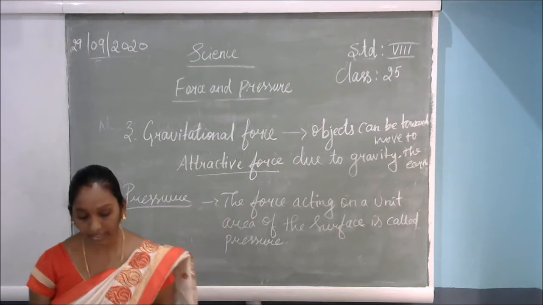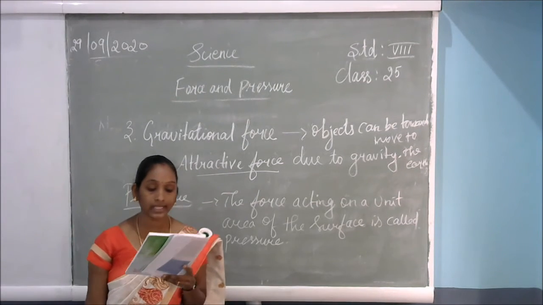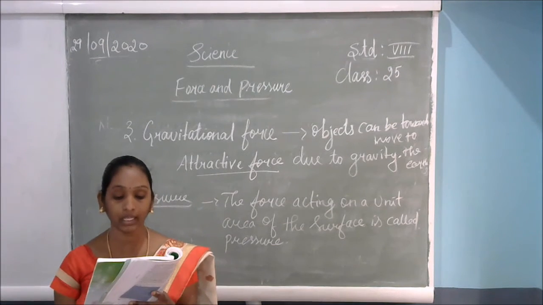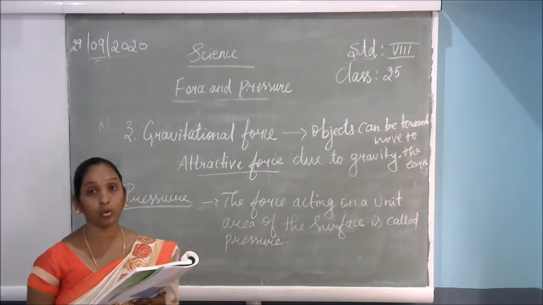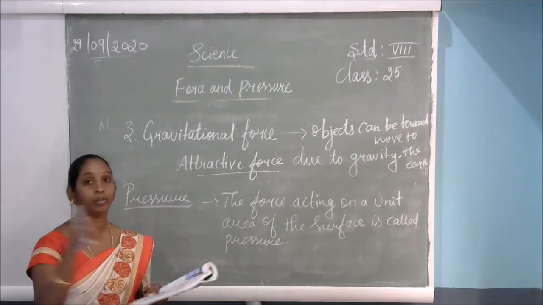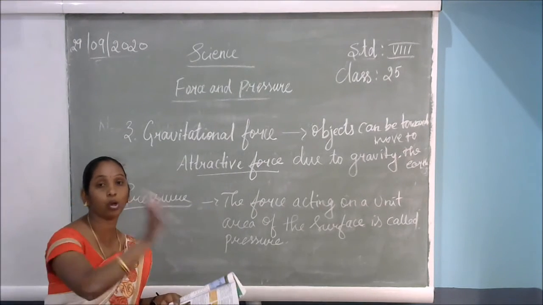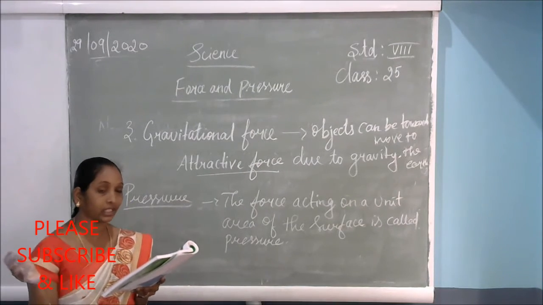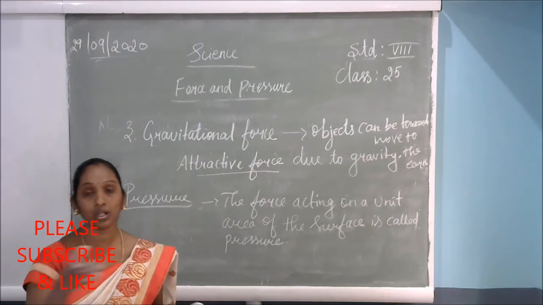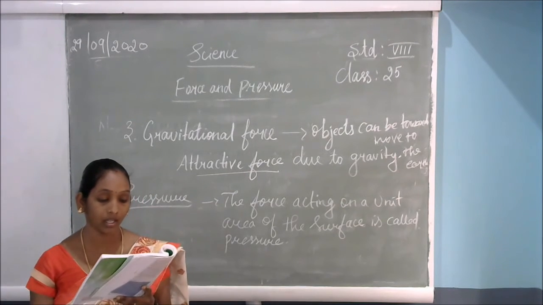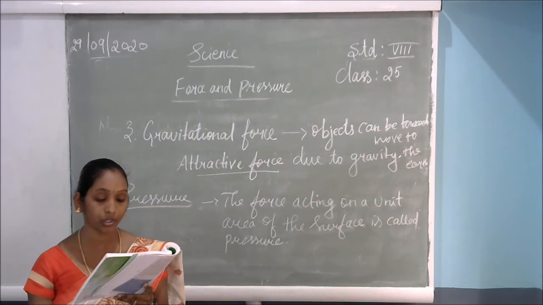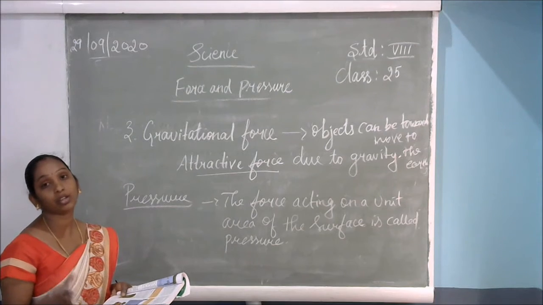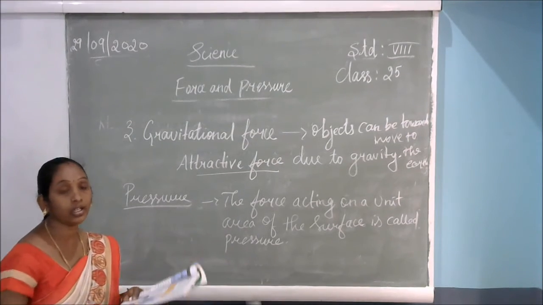Take out the textbook, page number 87. You have learned in class 7 that strong winds during a storm or a cyclone can blow away even the rooftop. When the cyclone is stronger, the more wind there will be, and the more pressure upon the object. So what will happen? The rooftop will fly away. You also learned that winds and cyclones are caused by differences in air pressure. So this happens because of the air pressure in our atmosphere.